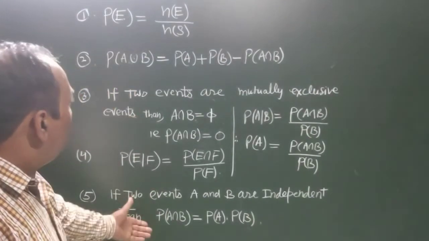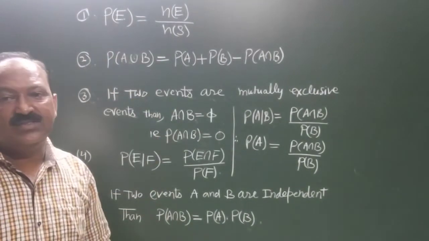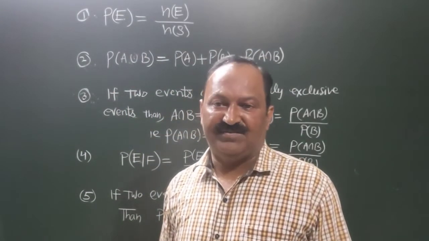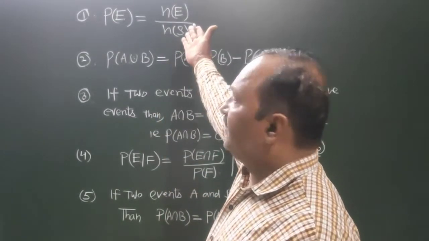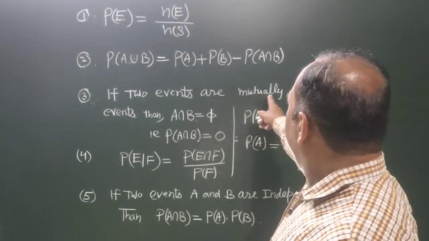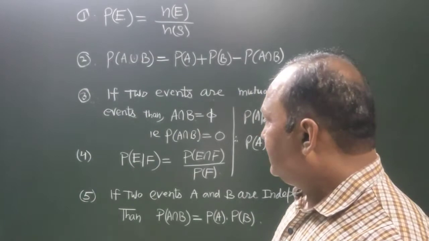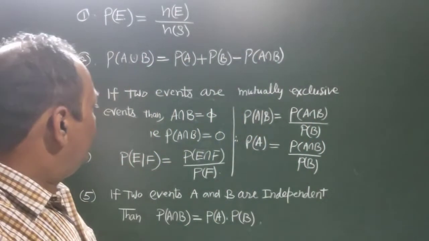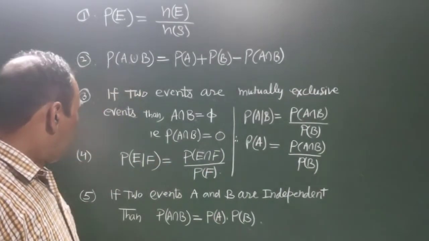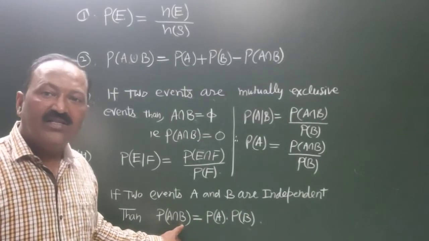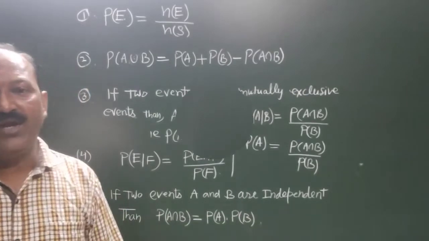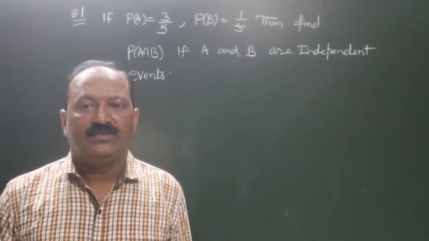So, this is the discussion of some formulas which are applicable in the applications of the probability chapter. First was the definition of the probability mathematically, second is the theorem, third is the condition for mutually exclusive events, where the probability of their intersection will be equal to 0, and this is the formula for the conditional probability, and this is the condition for the independent events: P of A intersection B will be equal to P of A into P of B.